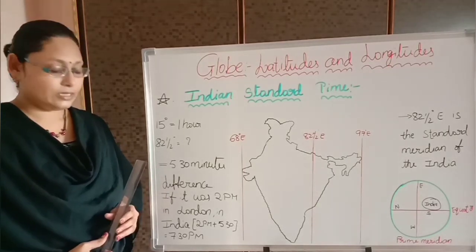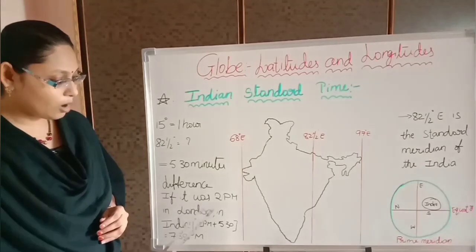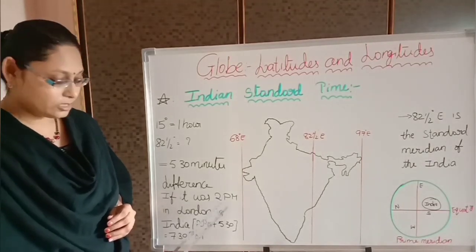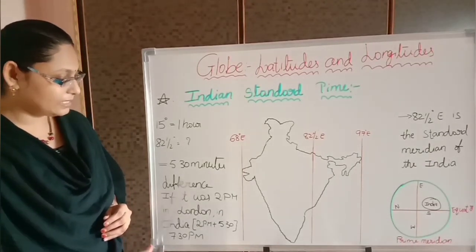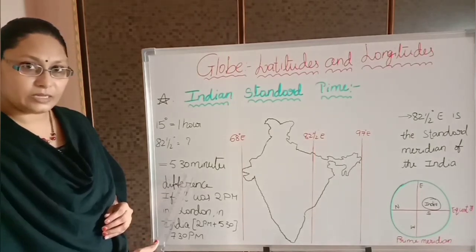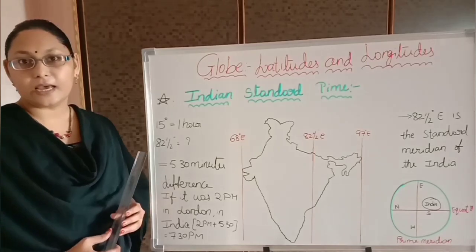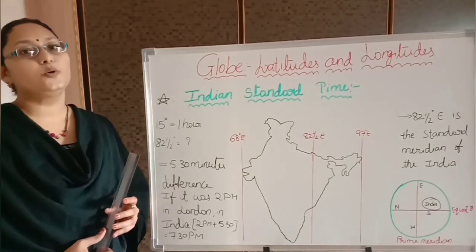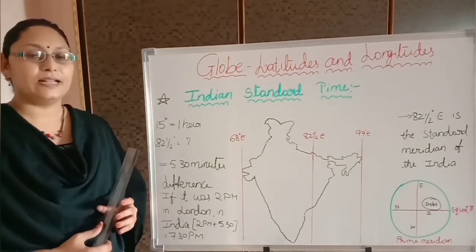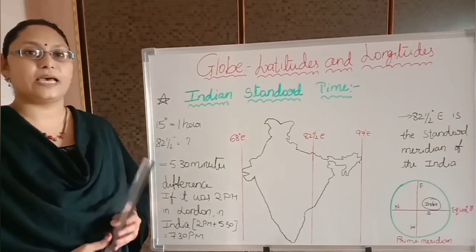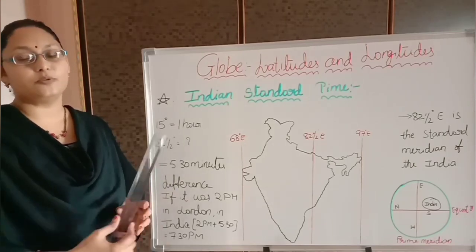So we have 2 p.m. in London, and in India it is 2 p.m. plus 5 hours 30 minutes. That is 7:30 p.m., the Indian time when we have 2 p.m. in London.